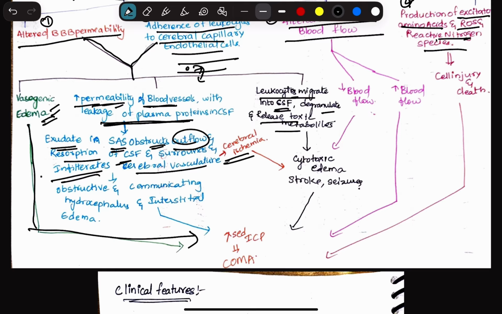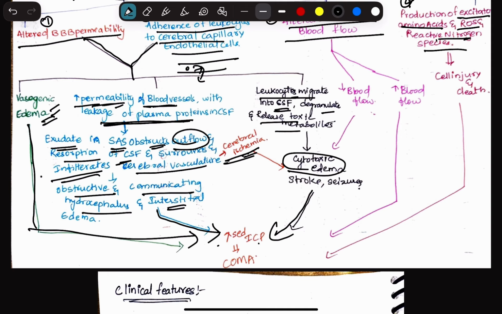One is the cerebral ischemia. Okay, this cerebral ischemia will further lead to cytotoxic edema. This cytotoxic edema will always lead to increased intracranial pressure. The other thing that can occur due to this obstruction is the formation of obstructive and communicating hydrocephalus, and also interstitial edema. So this interstitial edema and obstructive communicating hydrocephalus will again lead to increased intracranial pressure.